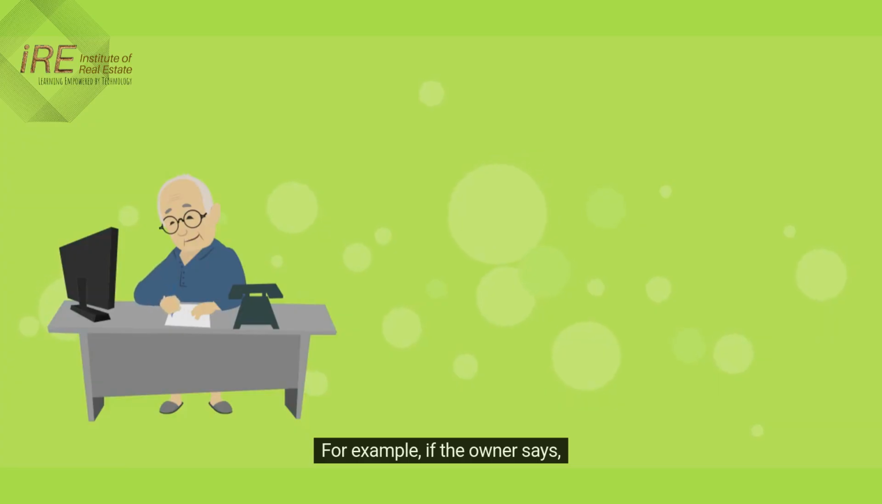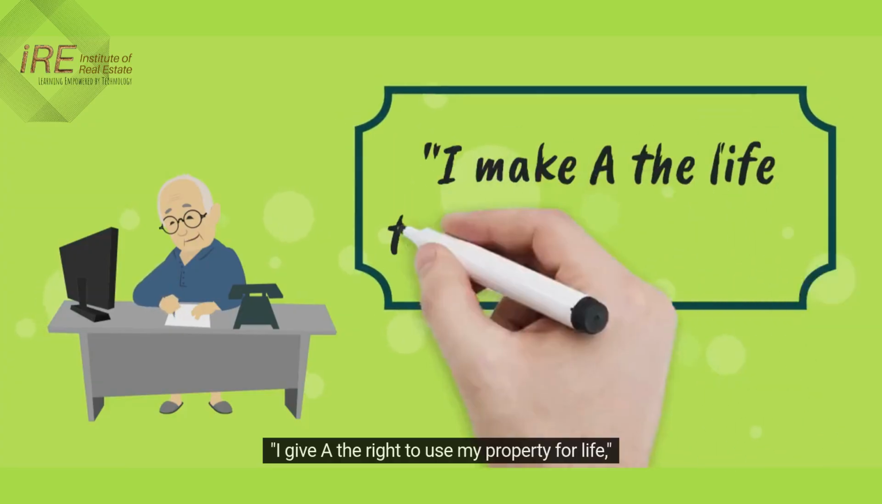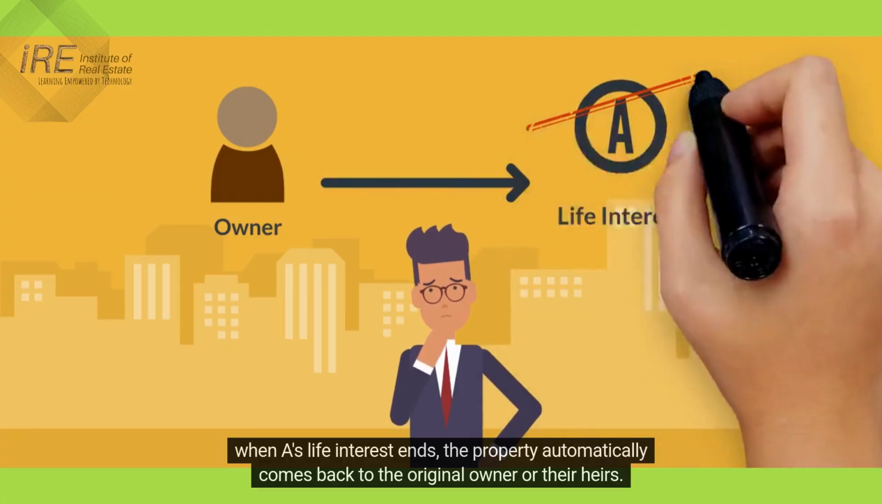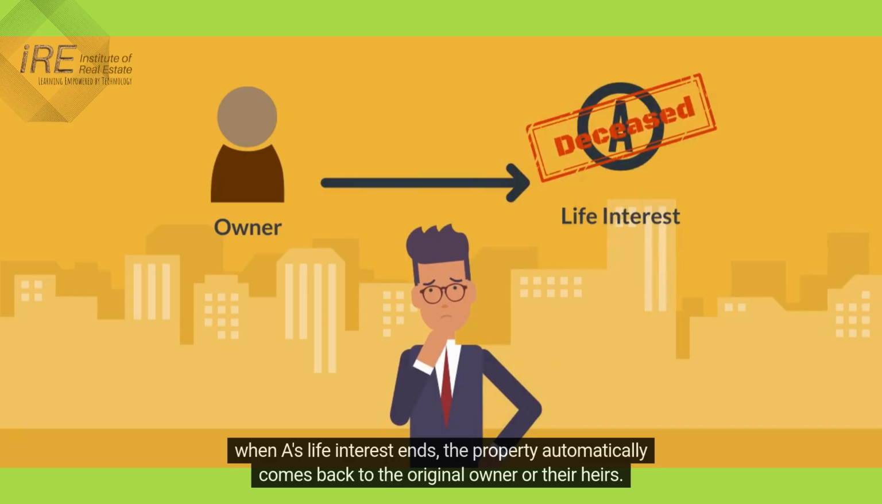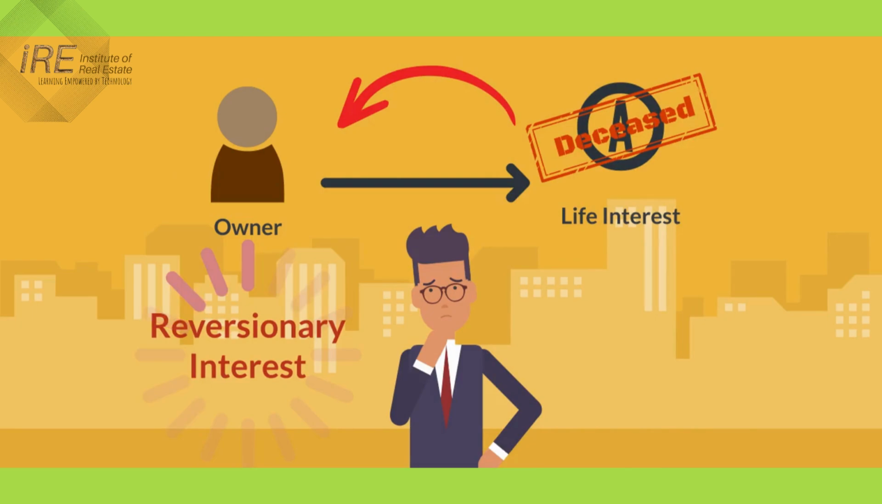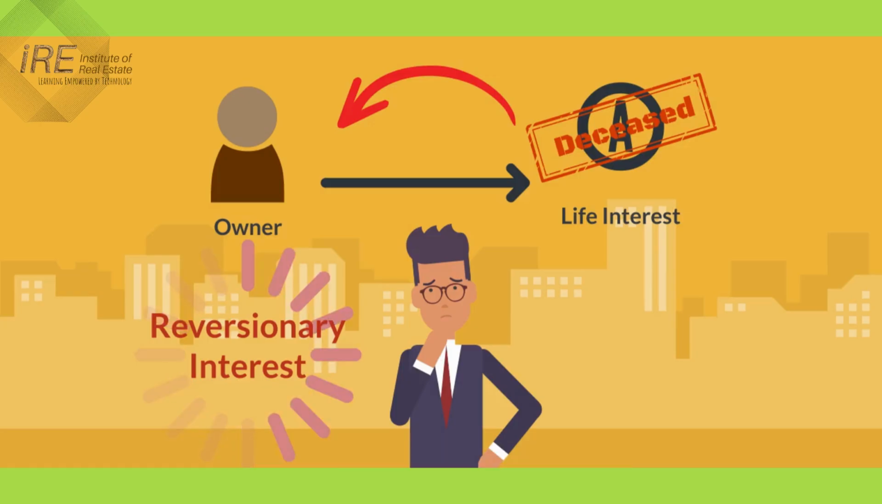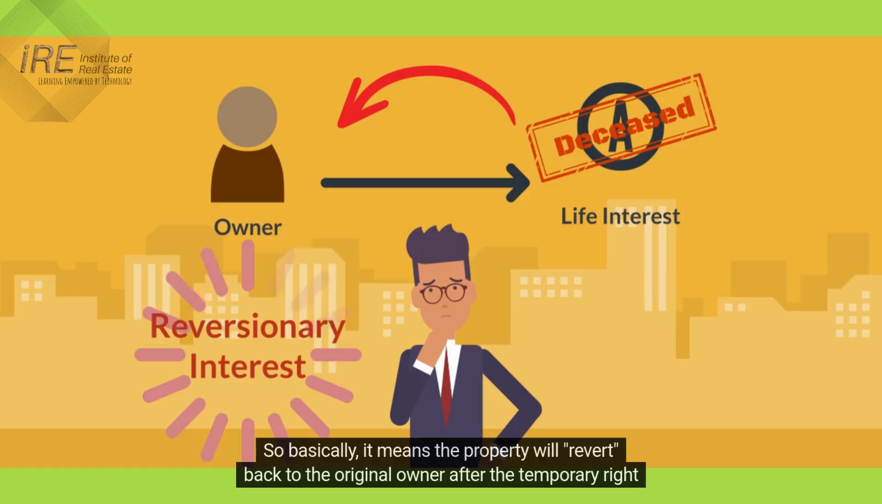For example, if the owner says, "I give A the right to use my property for life." When A's life interest ends, the property automatically comes back to the original owner or their heirs. This future right that the owner holds is called a reversionary interest. So basically, it means the property will revert back to the original owner after the temporary right ends.